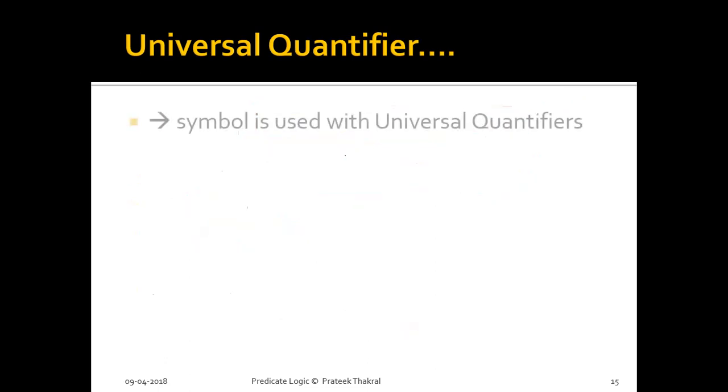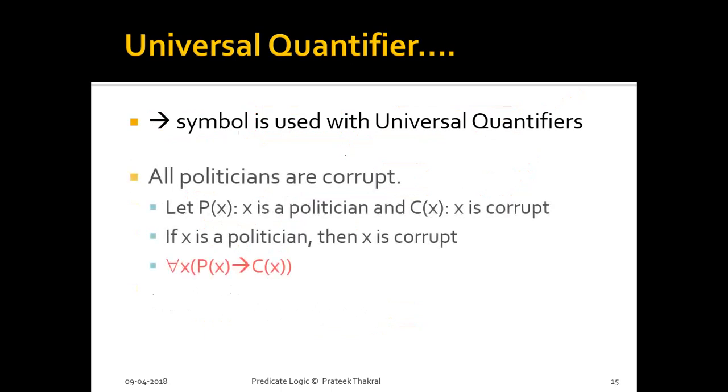And generally, if we see statements related to the universal quantifier, we will see that they use the conditional, P implies Q. This symbol is used with all universal quantifiers. So what is the meaning? Suppose we have the statement, all politicians are corrupt. Here, all denotes that we are talking about the universal quantifier, because the keywords all, every, any, each mean we are talking about the universal quantifier.